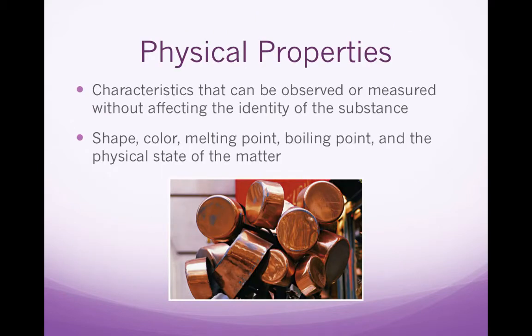Okay, let's talk about physical properties. Physical properties are characteristics that can be observed or measured without affecting the identity of the substance. So some examples are shape, color, melting and boiling point, and the physical state of the matter. So we have copper pans here. These are copper in color. They're shiny. They're shaped like a pan. Those are all physical properties of these copper pans.